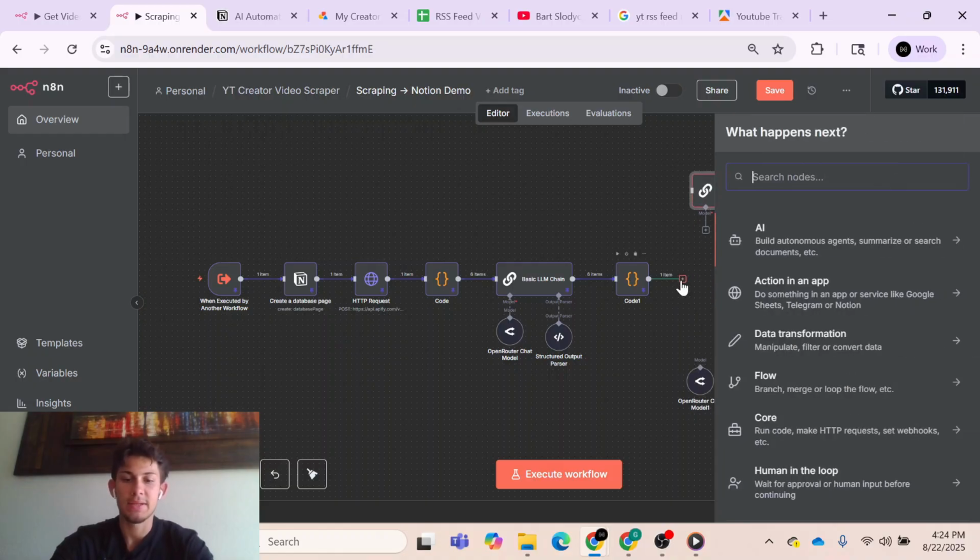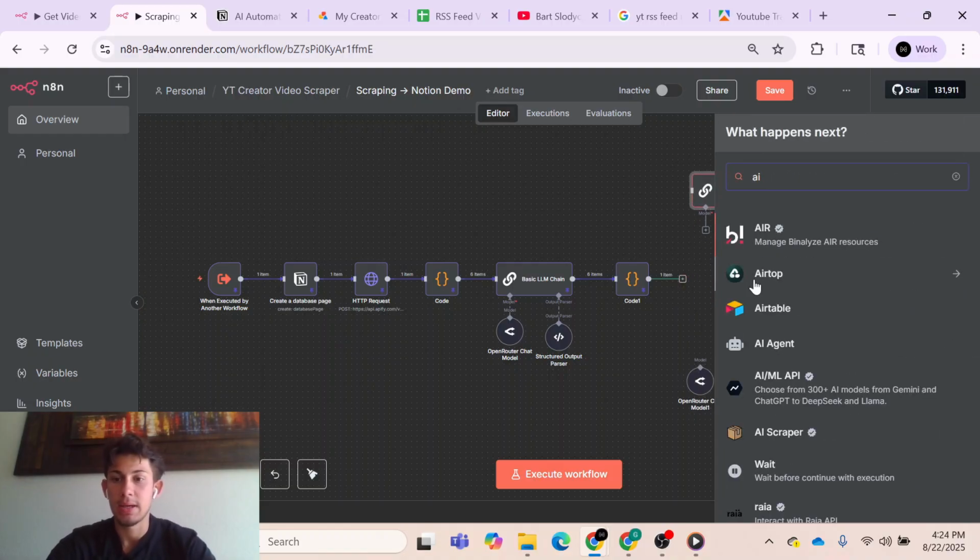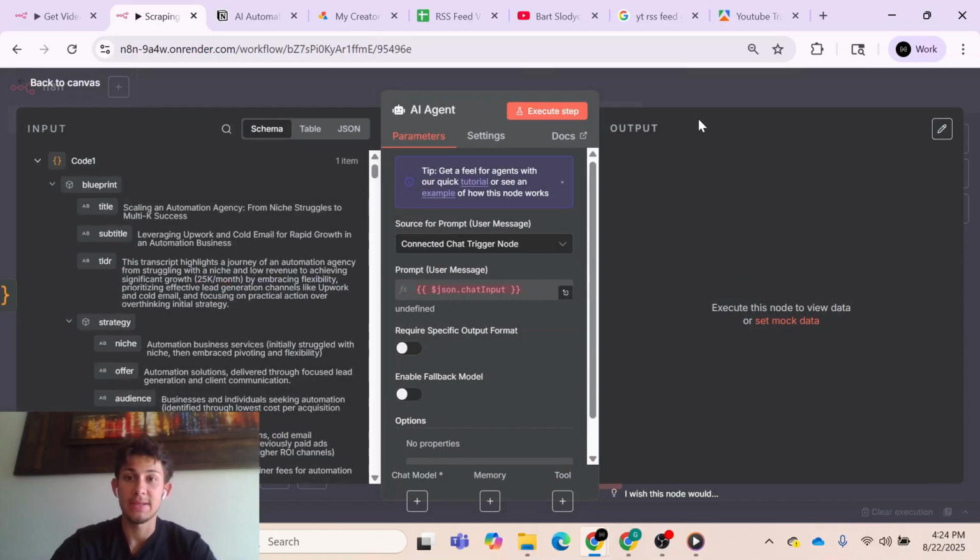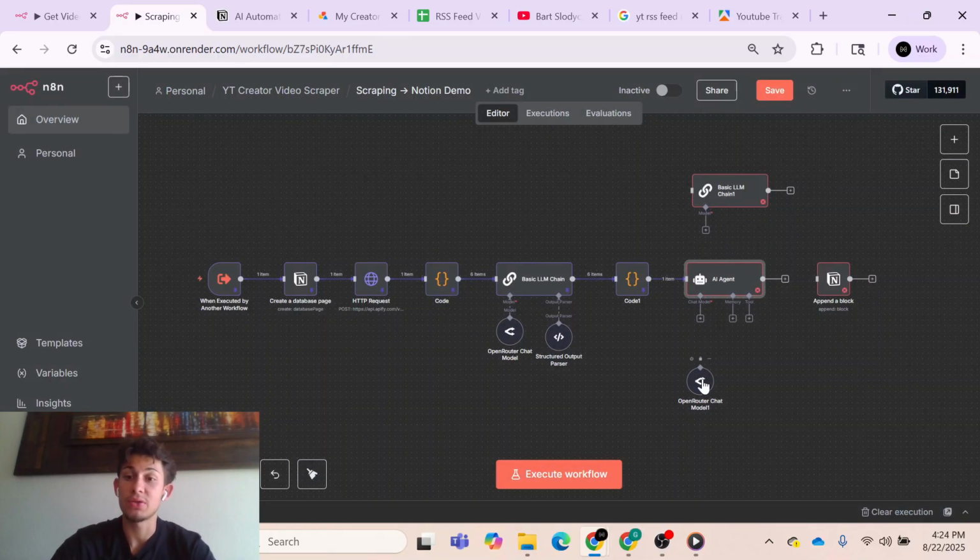And if you guys don't know the difference, an AI agent versus a basic LLM chain is that this agent can use tools. Right, so right here we have our chat model and our tool. And so what I did is I created a knowledge base of how to format the particular output and the types of blocks that you can do.